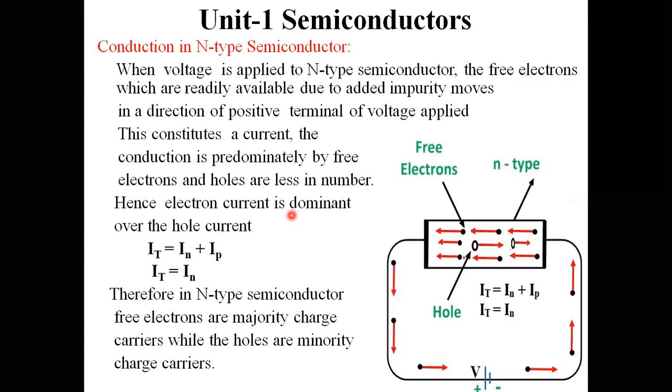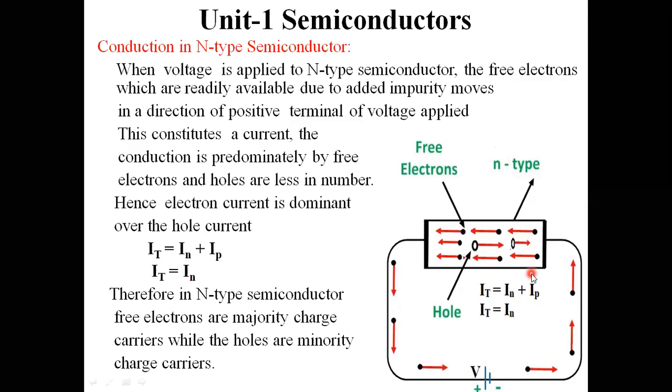Then the majority charge carriers present in the N-type semiconductor material are normally electrons. Those electrons possess negative charge and are attracted towards the positive terminal of the battery. Some holes are also there; those are positive charge carriers, attracted towards the negative terminal of the battery. Both charge carriers, electrons and holes, travel in opposite directions.